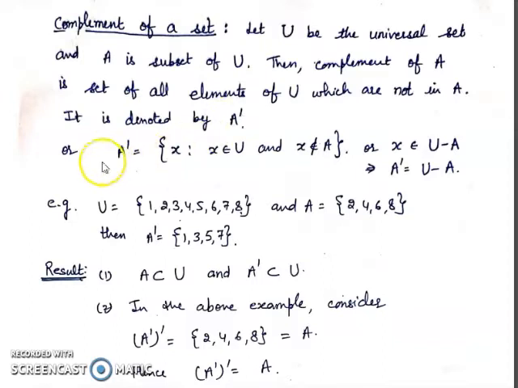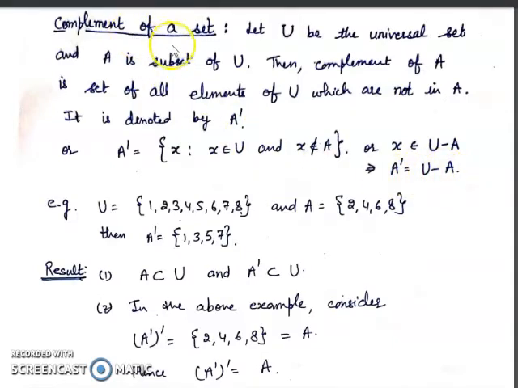In set builder form, we write it as A complement is equal to the set of all elements x such that x belongs to the universal set but x does not belong to A. So it means x belongs to U minus A, by the definition of the difference. So from this we can say A complement is equal to U minus A.